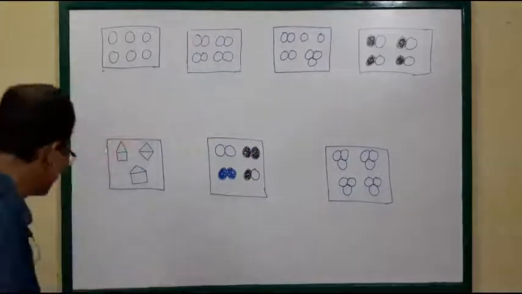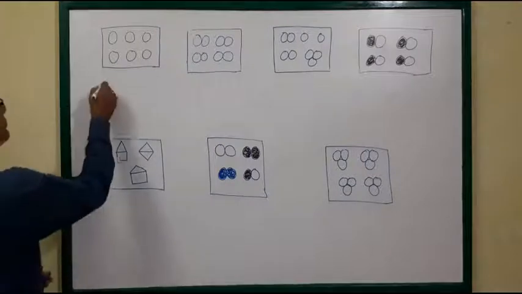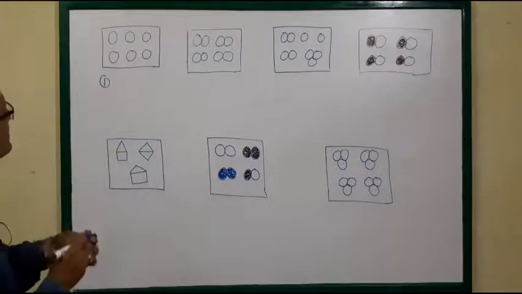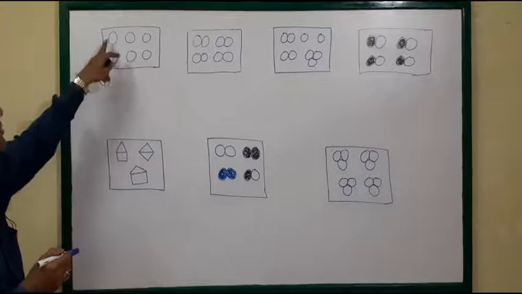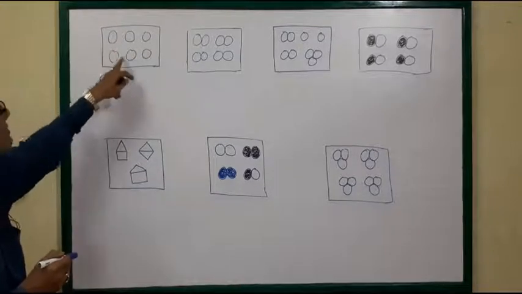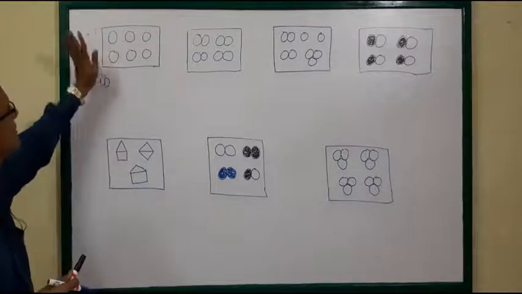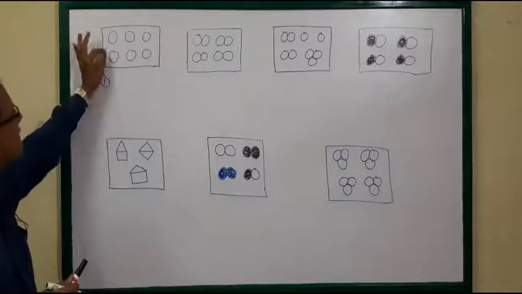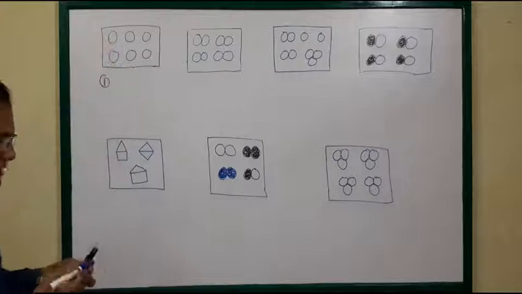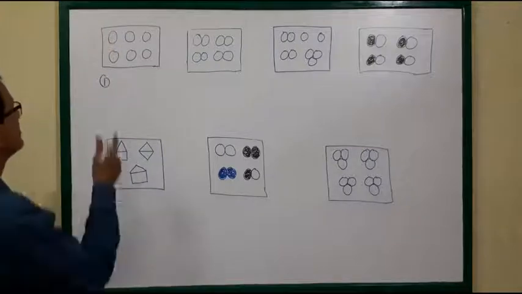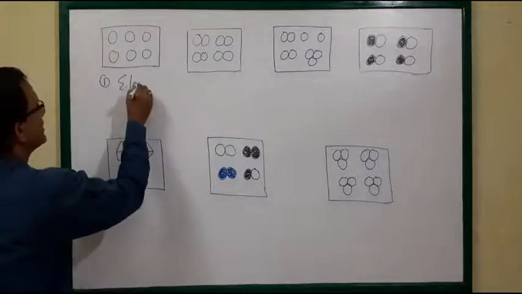First, see figure 1. If you see the composition, the same kind of substance is taken, all single, the same type. So what is it? It is an element. The first one is an element.